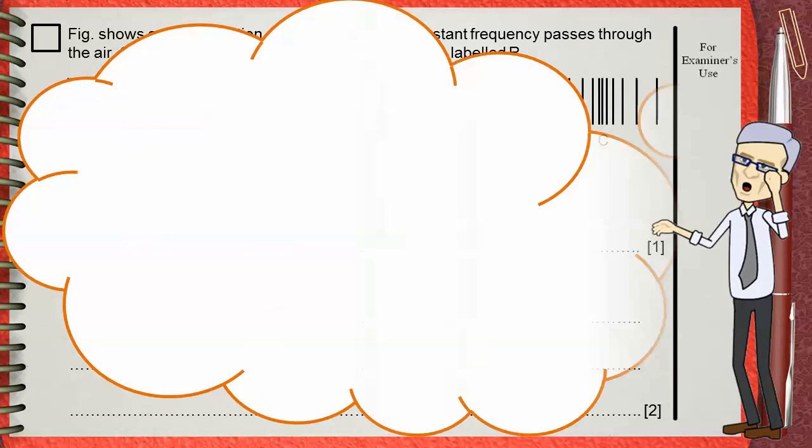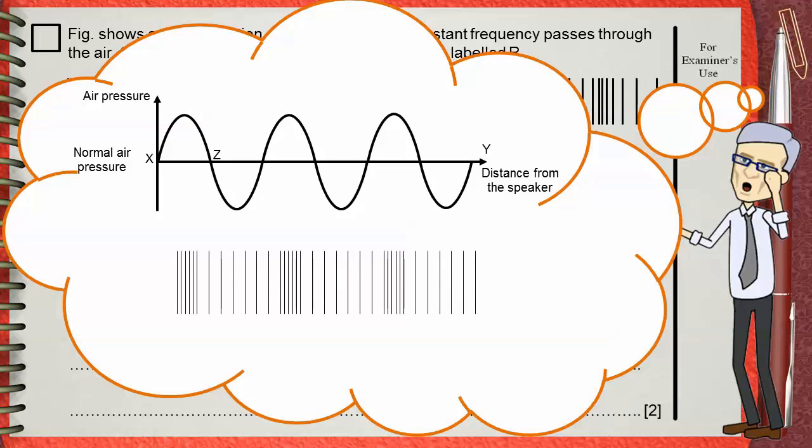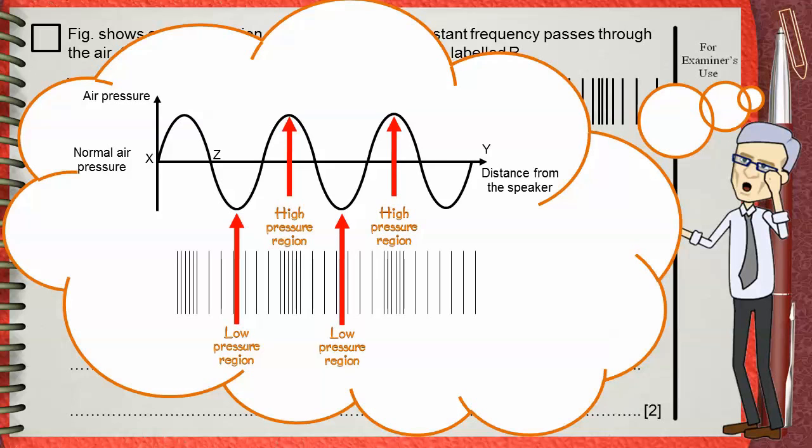Do you remember this representation of sound waves? Rarefactions, which are the low pressure regions, are these troughs, and compressions, which are higher pressure regions, are the top peaks or the crests. This is not a transverse wave. It just shows the variation of air pressure with distance in a longitudinal wave. We will need this to understand the answer.